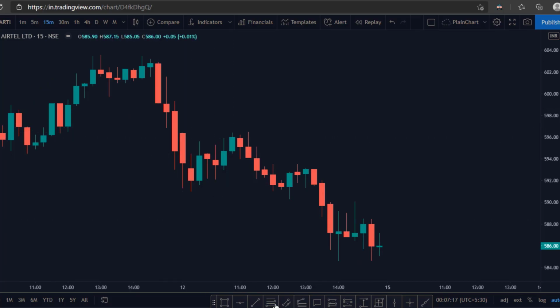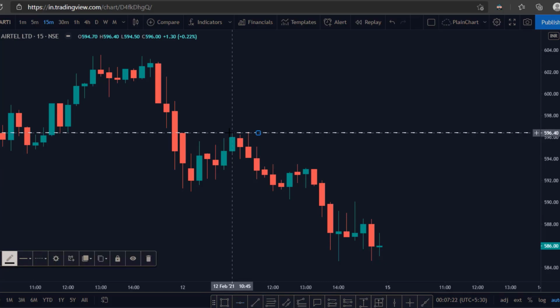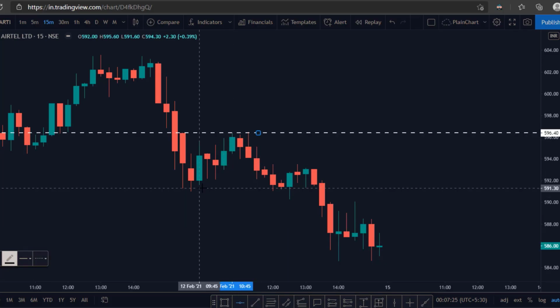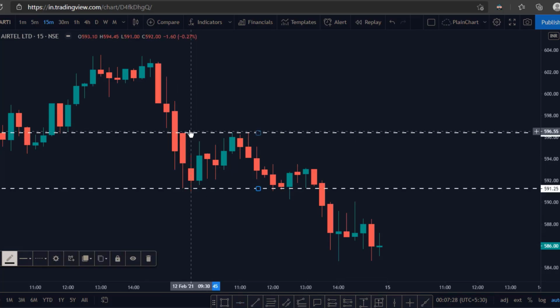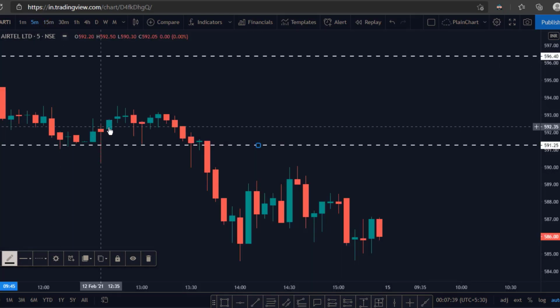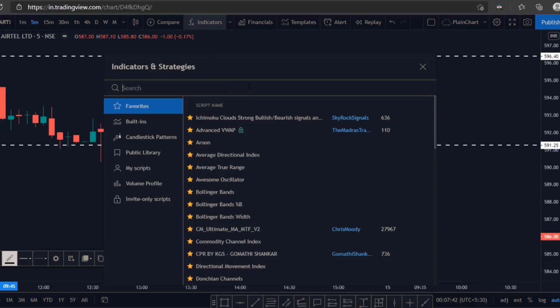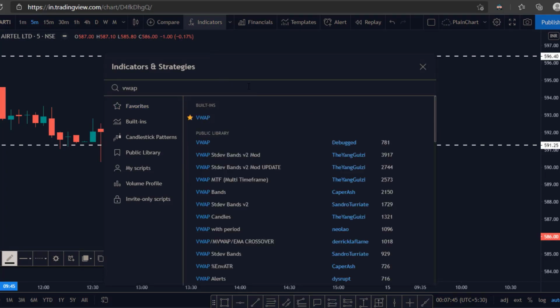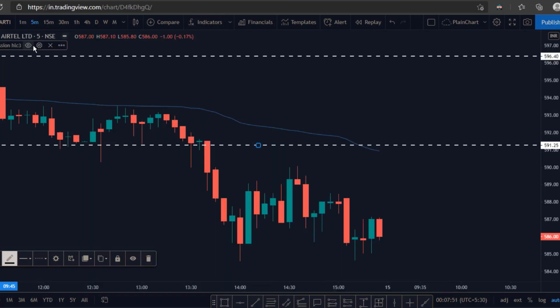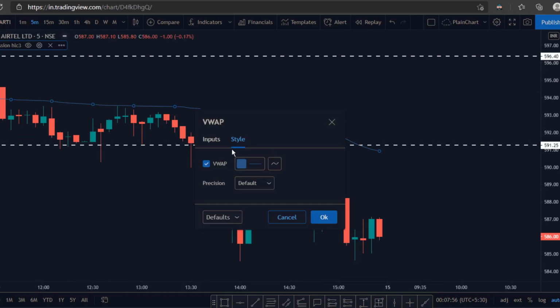First of all, after selecting our stock, we need to mark the high and low of our first 15 minutes candle. So here we have marked our first 15 minutes candle's high and low. Now we will switch over to the 5 minutes time frame. Here I am going to load one indicator called VWAP. No need to change any settings, which come by default. We will just make it a little bit brighter.